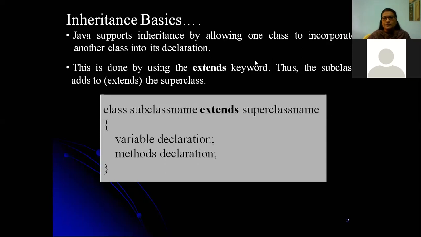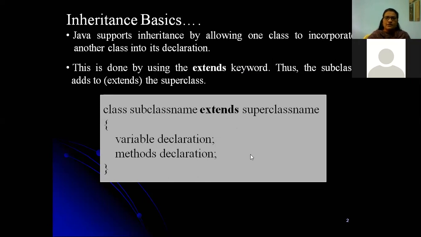Okay, so this is what we have to write for the subclass, and the superclass as it is. So inheritance can be done using the extends keyword, and this is a must. There is no colon, there is no access specifier for specifying the superclass name. So class subclass name extends superclass name. Within that you can have subclass variable declarations and method declarations.